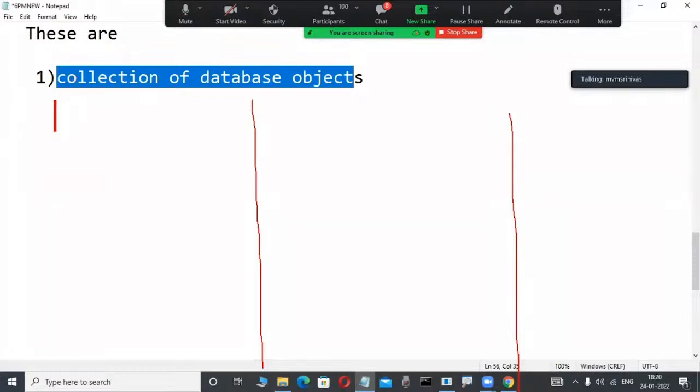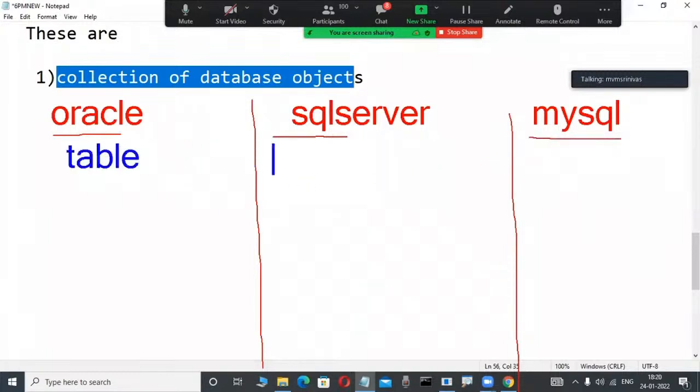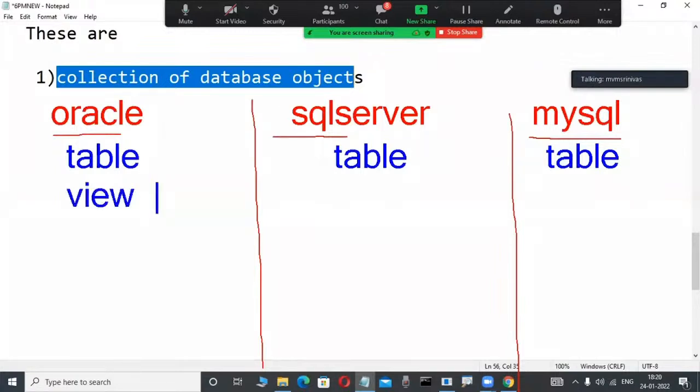Suppose you are learning an Oracle course, for example. Oracle is a relational data model product. Suppose some other people are learning SQL Server. SQL Server is a relational data model product. Again, MySQL is a relational data model product from a different company. Fine, but in Oracle, which database objects are available? Maybe a first-time newcomer has an idea: table. A table is a database object. Here also a table is there, in SQL Server, and in MySQL also. Same. Again, here a view is a database object, for some purpose. Here also a view is there, and here also. A view is a database object.